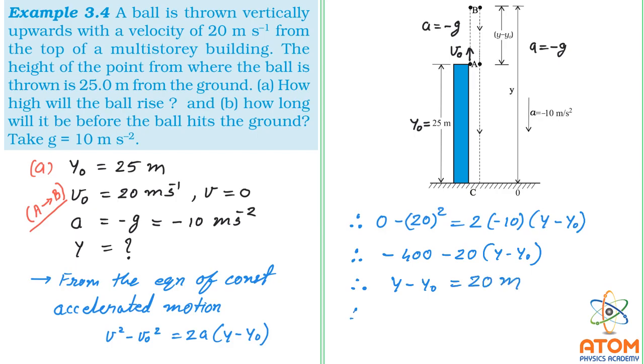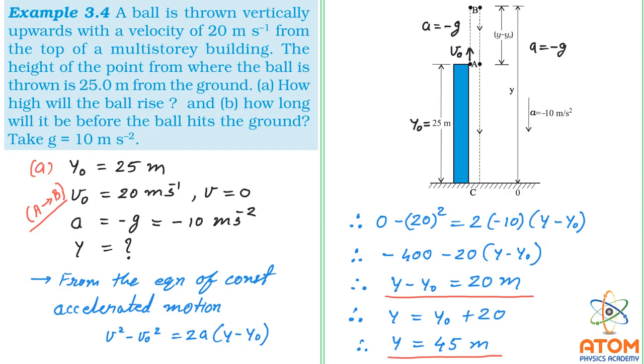Now y will be equal to y0 plus 20, and as you know y0 is 25, so 25 plus 20 will be 45. So this is y, that is 45 meter. When the question is how high it will rise from the multi-story building, the answer is 20 meter. But if the question is what is the height from the ground, then it is 45 meter.